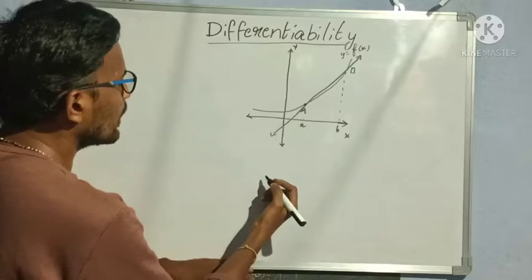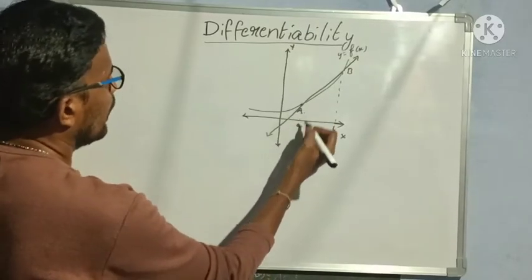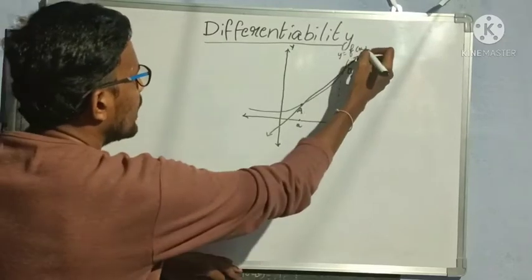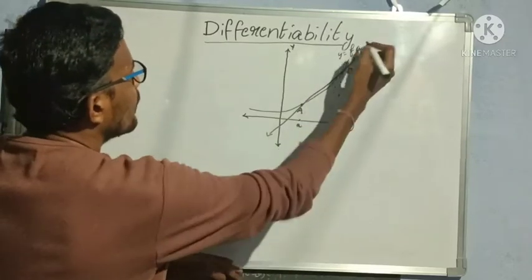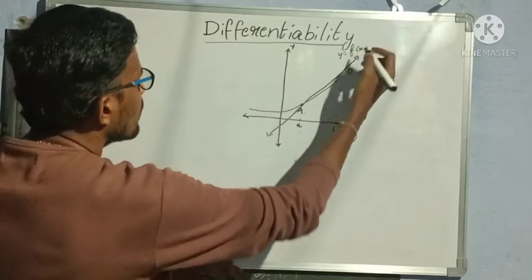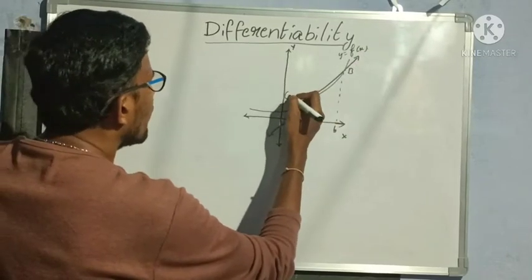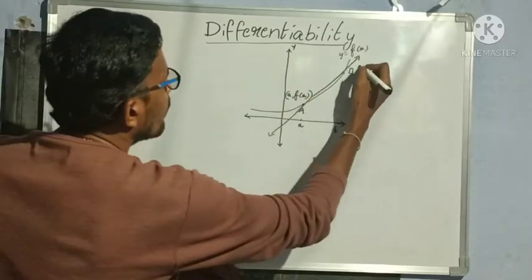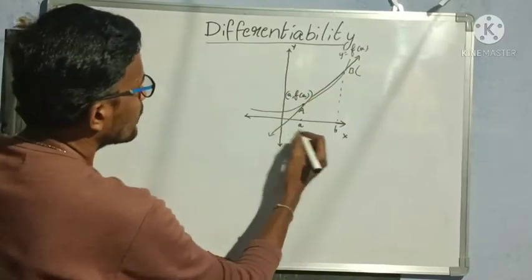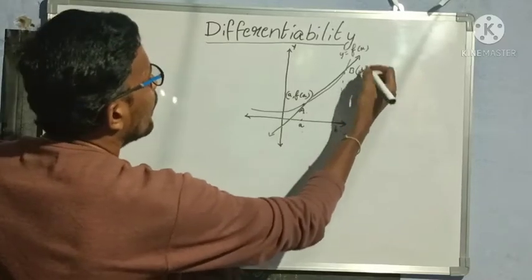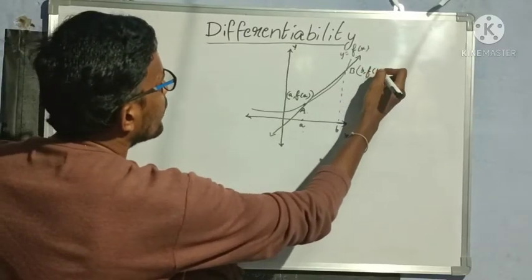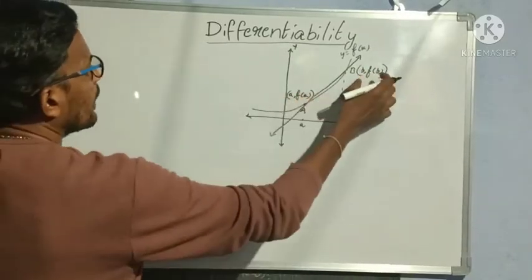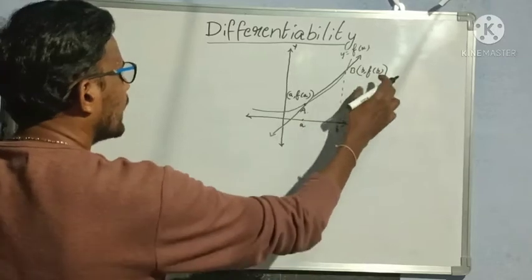Okay, what are the coordinates of point A and point B? At point A, the x coordinate is a. Am I correct? If we want the y coordinate here, instead of x I should substitute a, so that becomes f of a. So the coordinates of capital A become (a, f(a)). In the same way, for the coordinates of point B, the distance on the x-axis is b and the value of the y coordinate is f of b. So these are the x and y coordinates of points A and B.